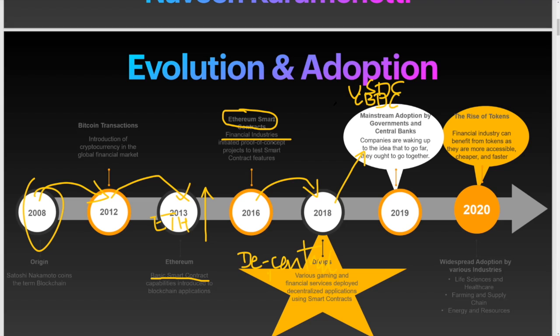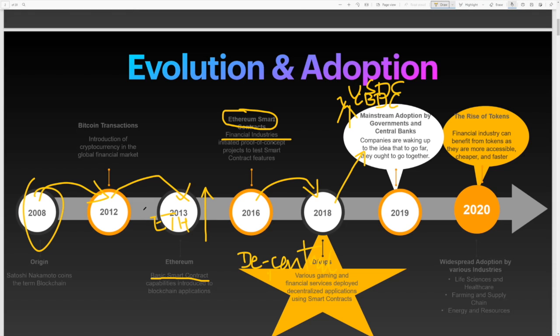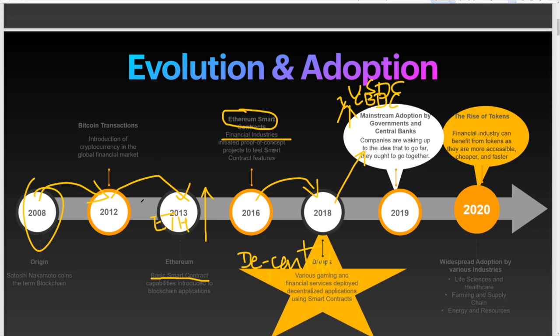So we are moving away from the traditional paper dollar and into cryptocurrencies. I just want to make a note that Bitcoin is not a cryptocurrency; it's a crypto asset. So don't get confused by Bitcoin as a cryptocurrency. It is just a crypto asset.